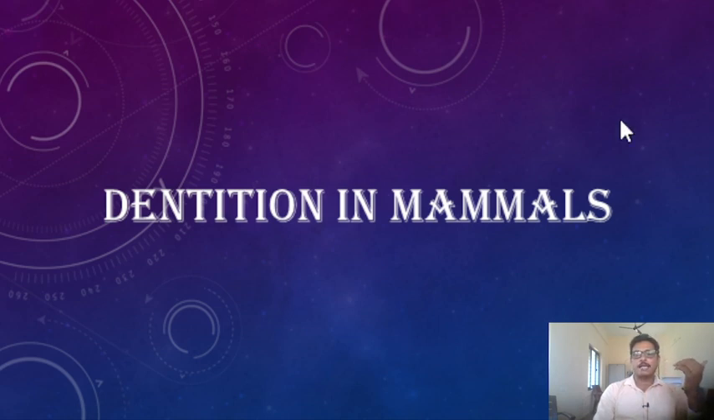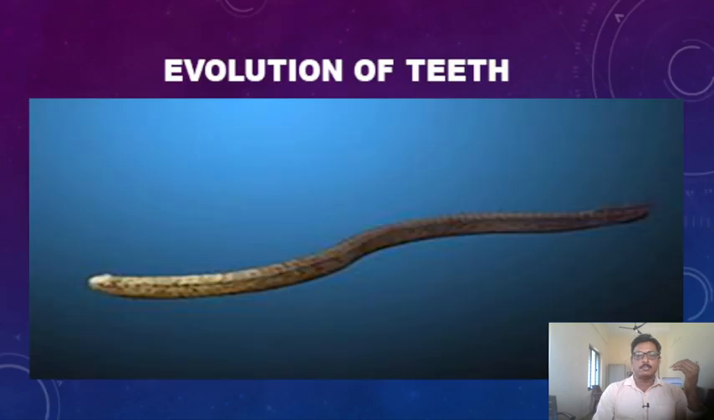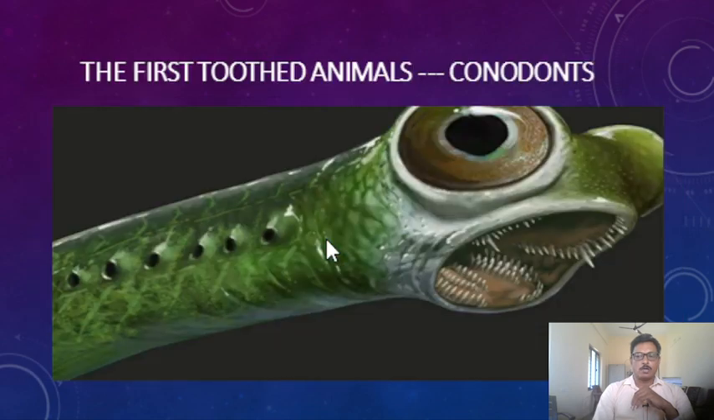In fact, if you see the evolution of the teeth, the first animals which have teeth are the conodonts. These conodonts got their name because they have cone-shaped teeth. They are eel-like animals, of course, which are already extinct. These are the first animals which have teeth in the animal kingdom.